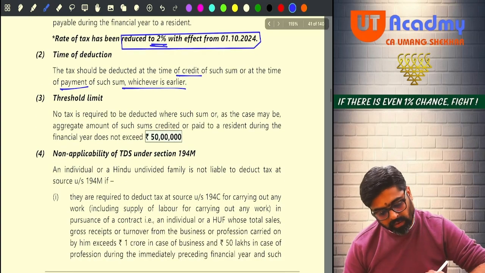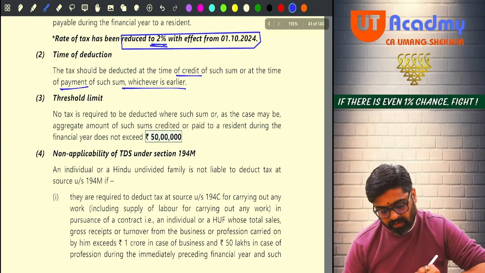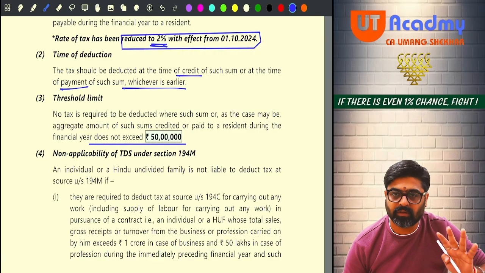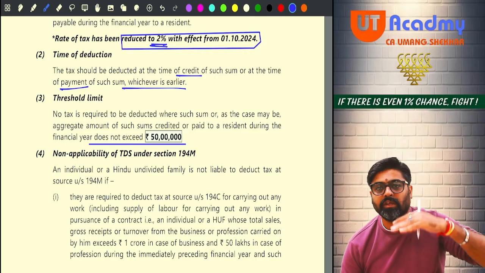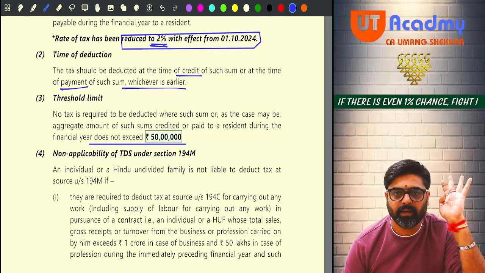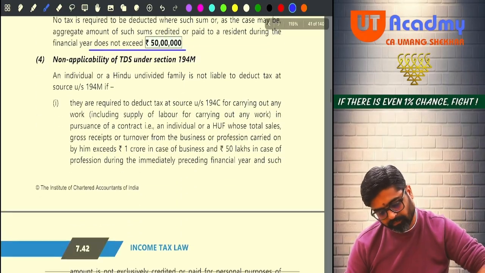Yes or no? No tax is required to be deducted where the aggregate amount of such sum during the financial year does not exceed 50, meaning that 50 lakh is the threshold limit. If these payments are beyond 50, then on the entire payment the TDS is required to be deducted. Yes or no? Next one.